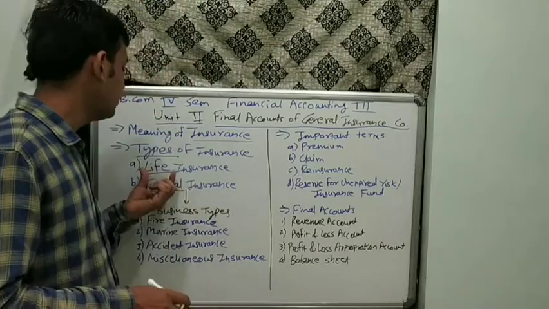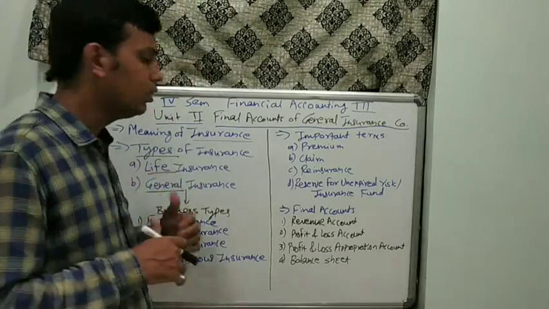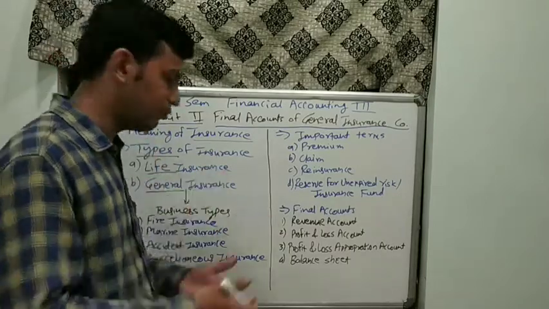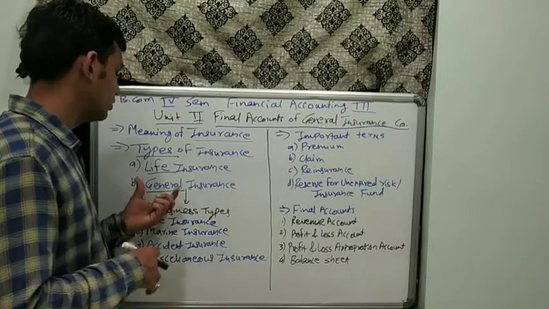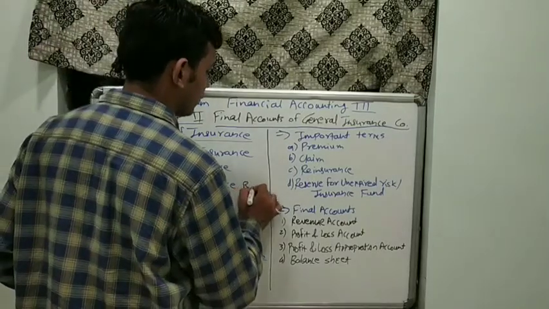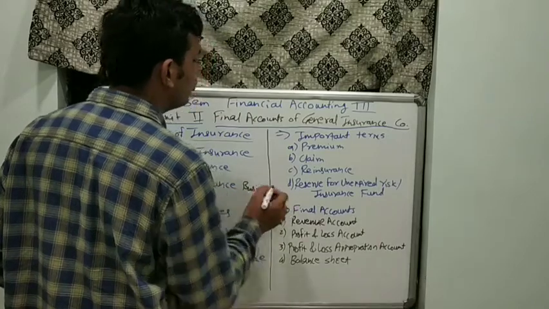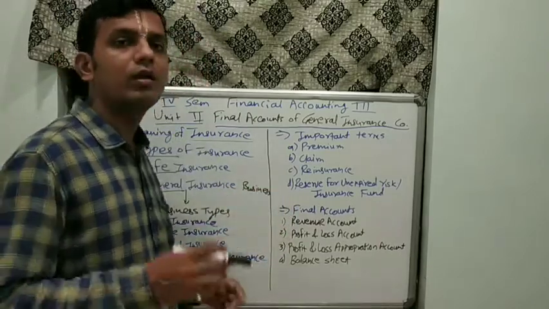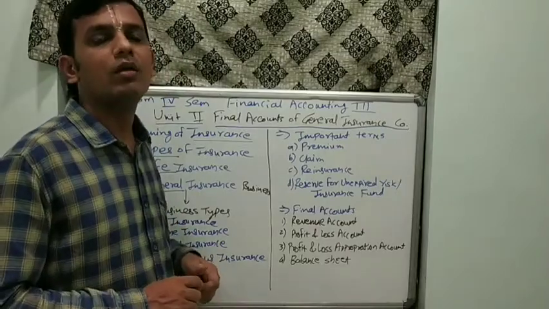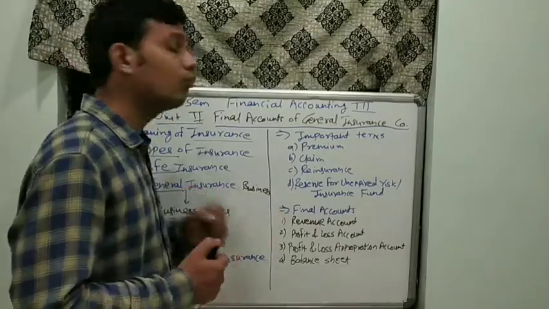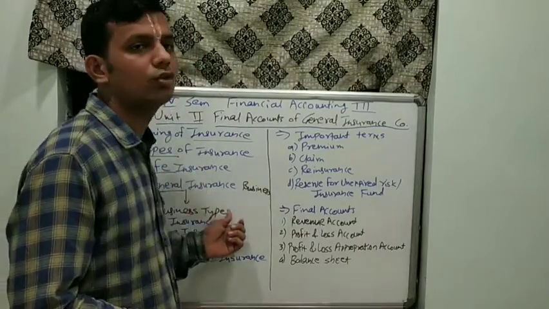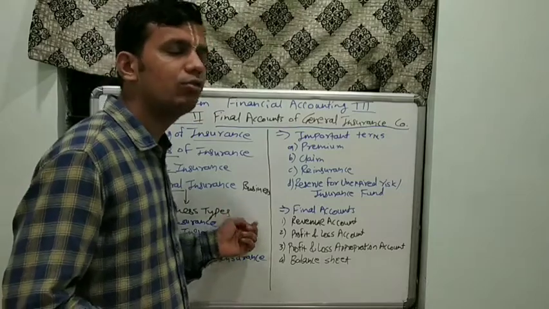The majority of people, you or me, usually the public, buy life insurance for themselves or their families, their parents. But general insurance is usually what we buy for business. Usually you all drive vehicles. For a vehicle, which insurance do you buy? You buy general insurance. So what is general insurance? Apart from life insurance, whatever the other categories of insurance are, they fall into general insurance.